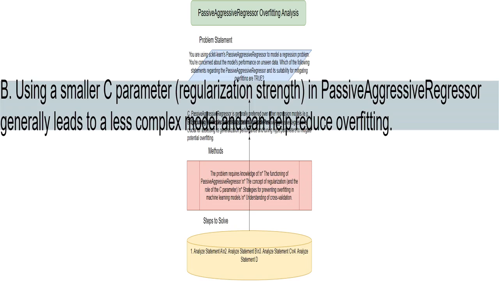Here's a key aspect of controlling overfitting. The C parameter adjusts the strength of regularization. Regularization adds constraints to the model, making it simpler and less prone to overfitting. A smaller C means stronger regularization, preventing the model from memorizing the training data.